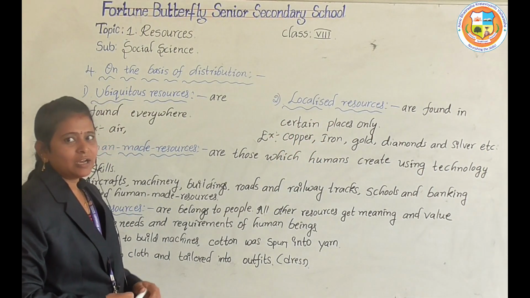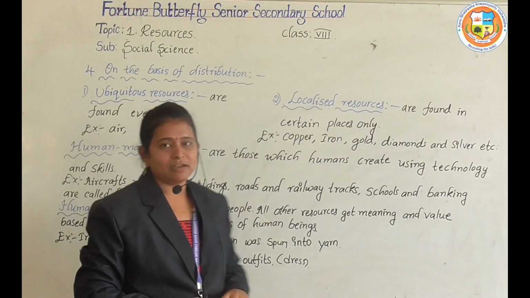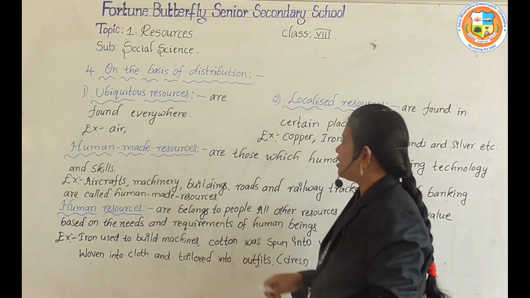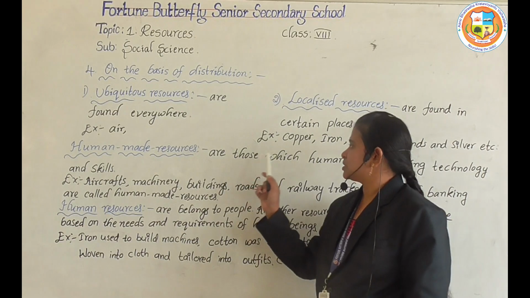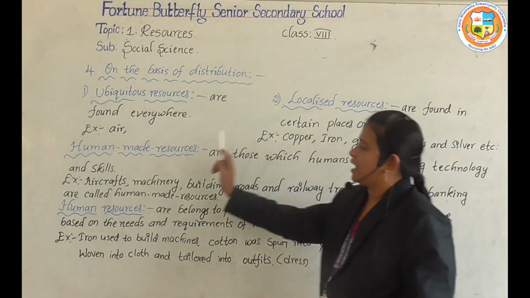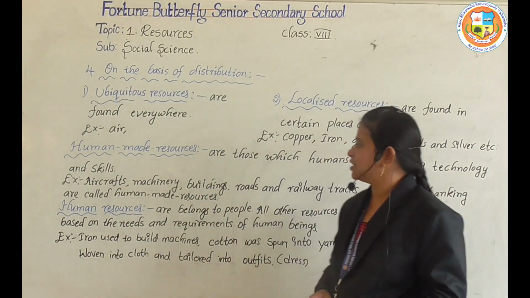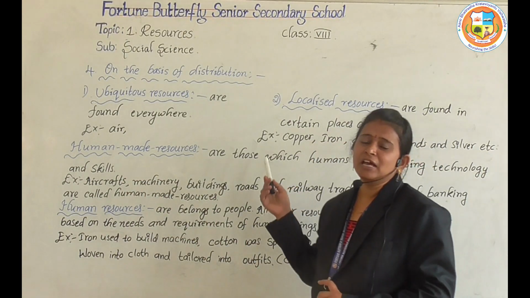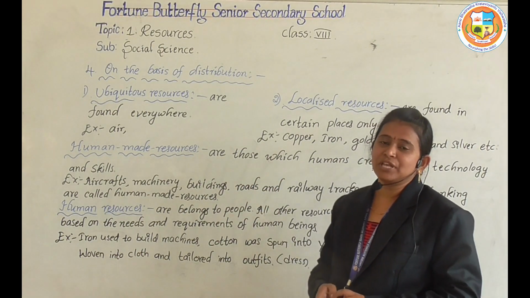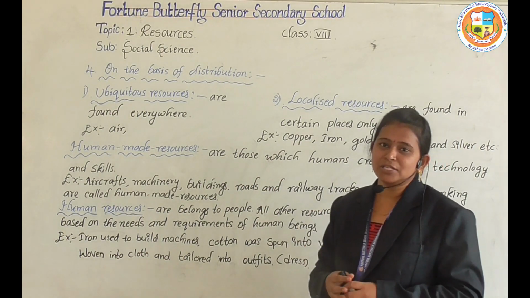Now let us go to the next one, human-made resources. So human-made resources are those which humans create using technology and skills. So with human creations, technology and talents, they have created so many resources.